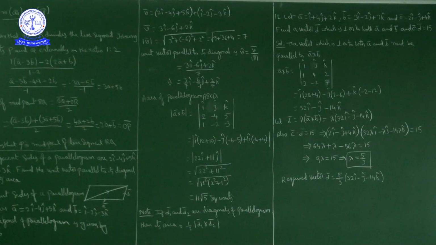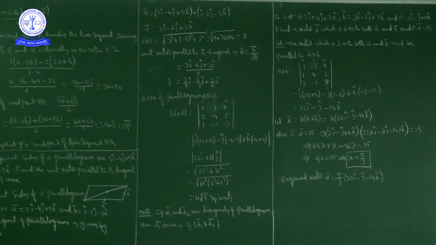Question number 12. Let A bar be equal to i cap plus 4j cap plus 2k cap, and B bar is equal to 3i cap minus 2j cap plus 7k cap. And C bar is equal to 2i cap minus j cap plus 4k cap.